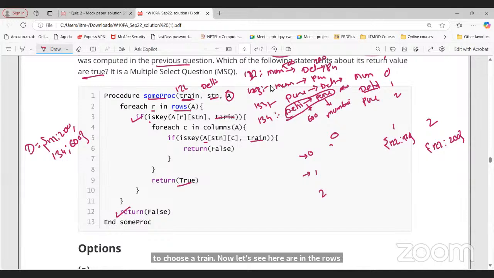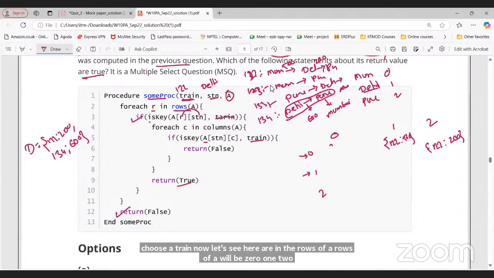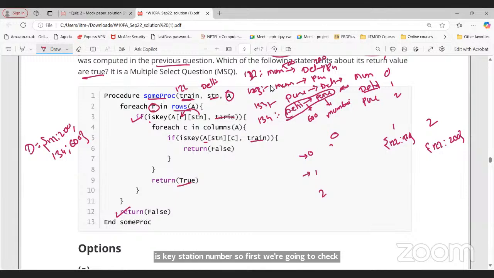R is the key station number. So first we check whether Delhi is in R. For the first value, R is 0, and that particular station is Delhi. Delhi is 1. So 0 and 1: do we have that particular train? Yes, sir, 1, 2, 2.